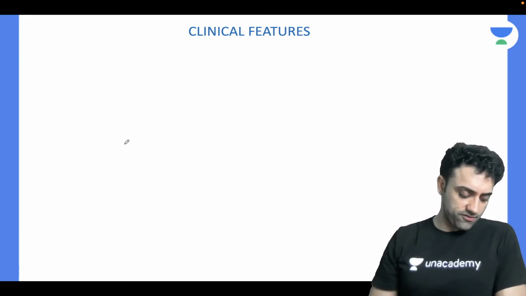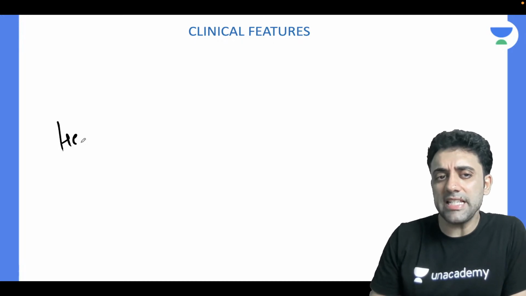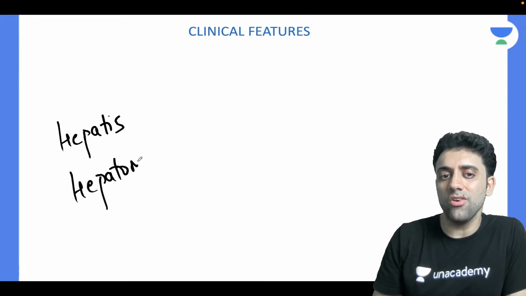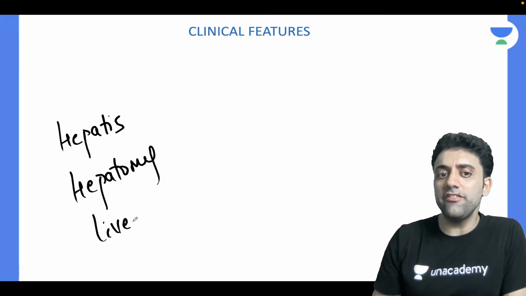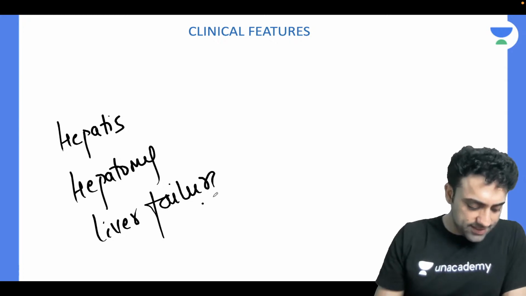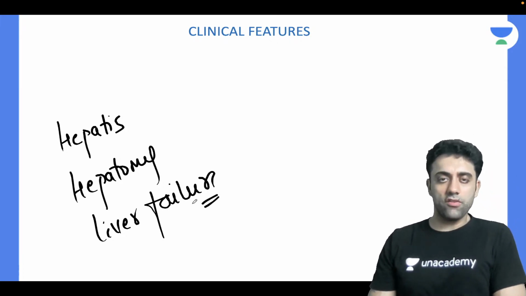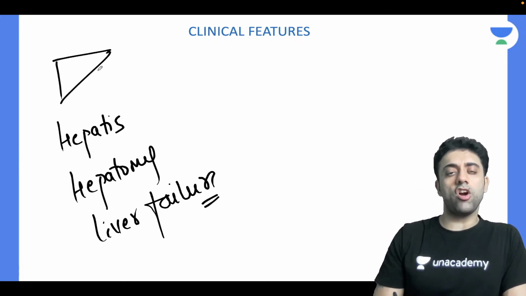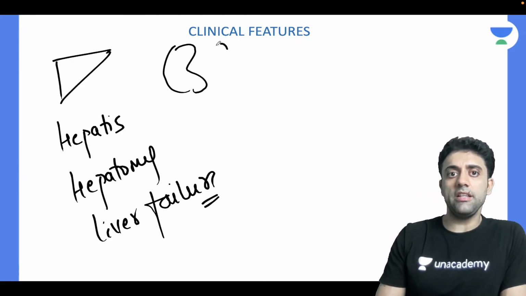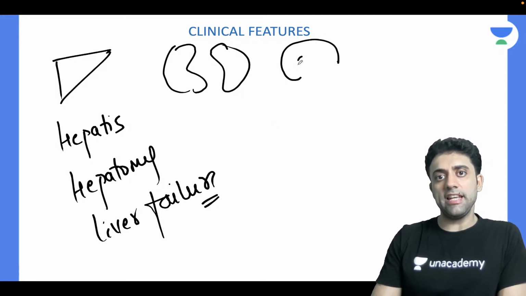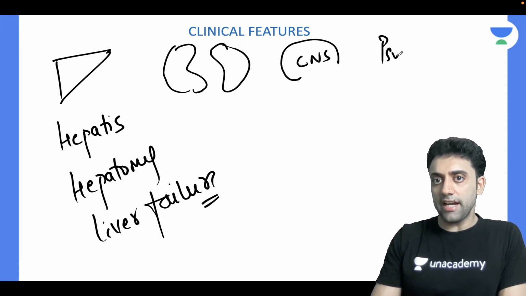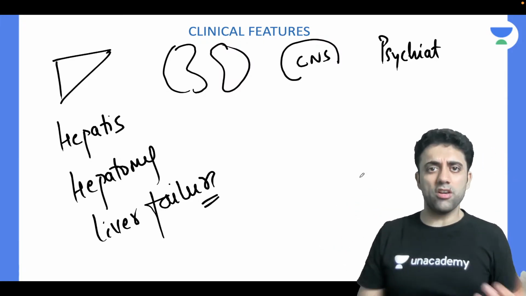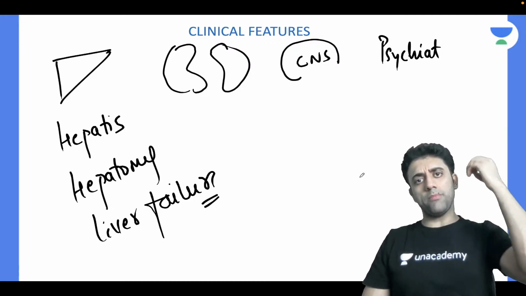How will the patient present clinically? Will the patient have hepatitis? Yes or no? Hepatomegaly? Signs of liver failure? Yes, exactly. My HOD always used to say, whenever you're explaining something, go system wise. If the liver is involved, what will be the features? If the kidney is involved? If the CNS is involved? If any psychiatric manifestation is there? It's a very easy topic. Copper is everywhere, so tell all the features, whatever you feel like.